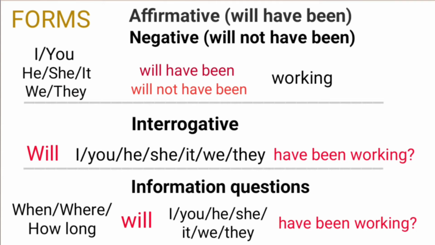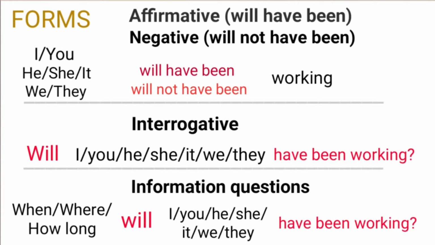Different forms of this tense are affirmative, negative, interrogative, and information questions. In affirmative form, will have been is used. Examples are, you will have been working, she will have been working, they will have been working. In negative form, will not have been is used. Examples, he will not have been working, we will not have been working.